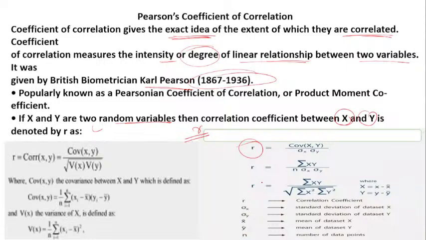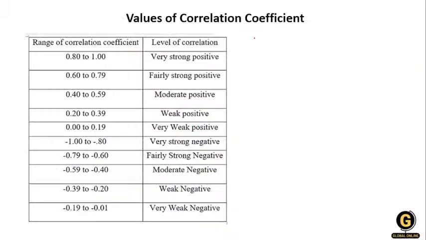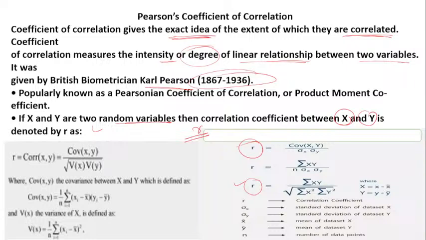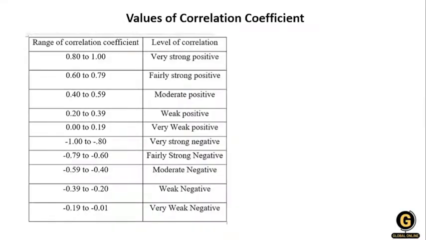The first is this one: Pearson takes the summation of deviations. I'm just writing it over here; this is the short form. But the longer formula is what I have here. There are x and y variables. Suppose I take the values of x as 1 2 3 4 5, and the y variable as 5 4 3 2 1.